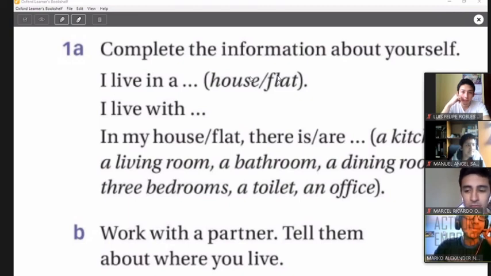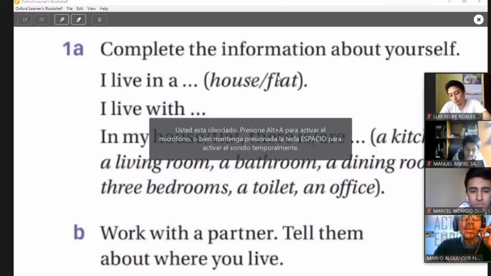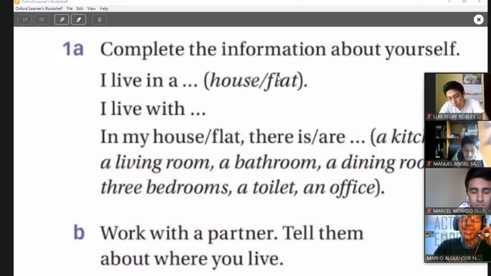I live in a flat. I live with my parents and my sister. In my flat, there are one bedrooms, two tables, one kitchen, two rooms, one closet, and an AC. Okay, that's right. Thank you so much, Marco, for your examples.